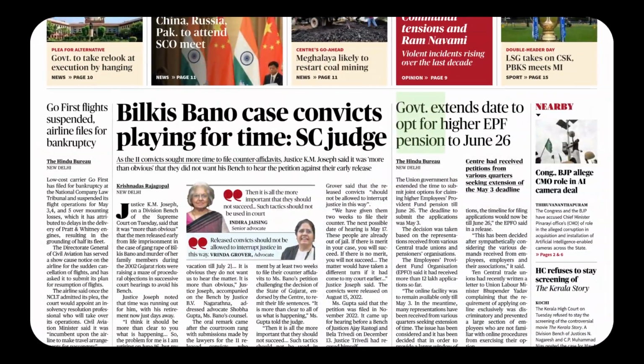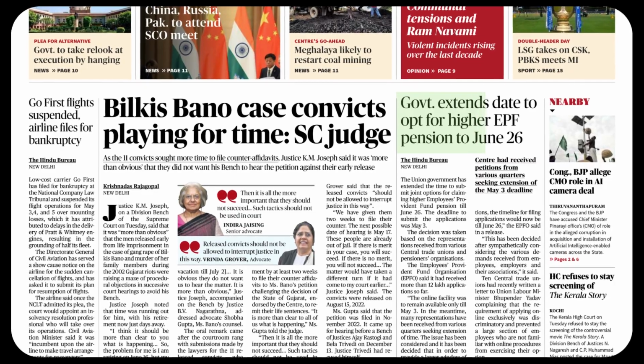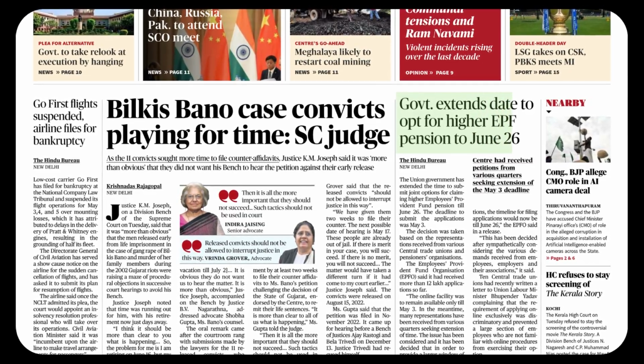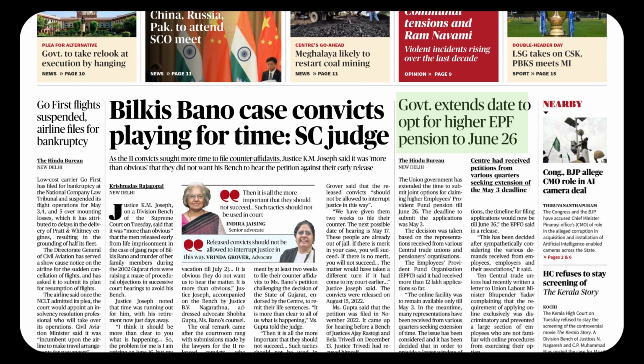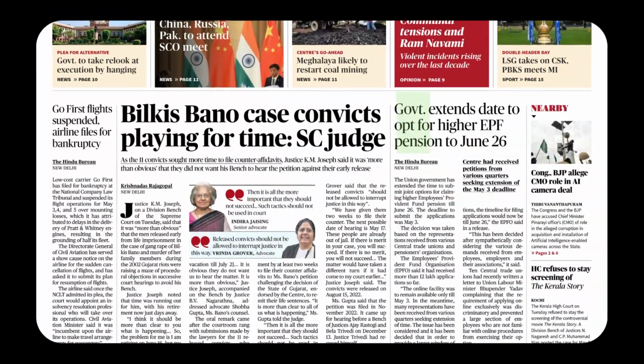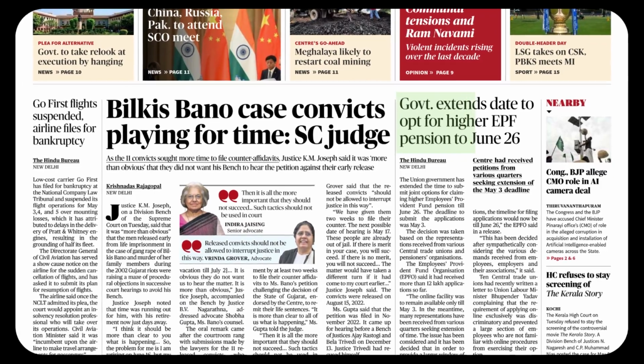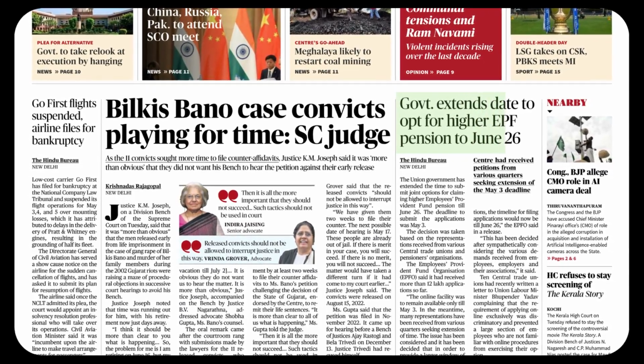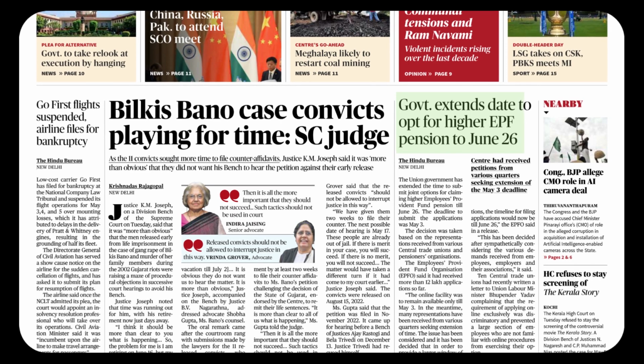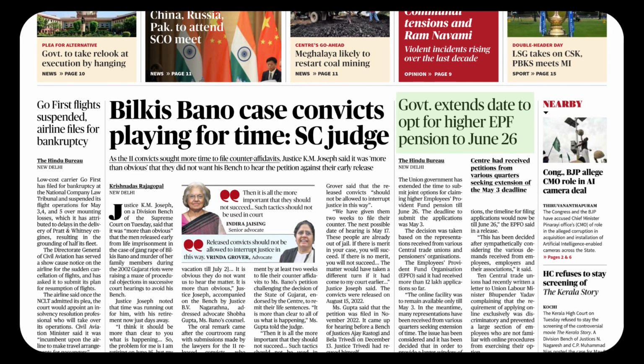Government extends date to opt for higher EPF pension to June 26. This is a long sentence with a lot of words. Please see the meaning of that. The ultimate purpose of communication is sharing the information properly. So now the doer is government. Then the verb is very interesting: extend. The previous rule is applicable here also. The accent falls on the second syllable. Extend. You add to something.